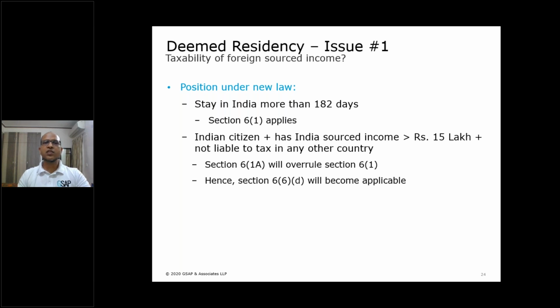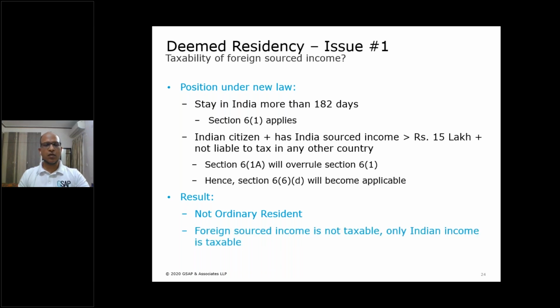What does this mean? This means that he will also automatically fall under 6.6D, means he will become not ordinary resident. So what will be his residential status? His residential status will be not ordinary resident. What does this mean with respect to section 5.1?